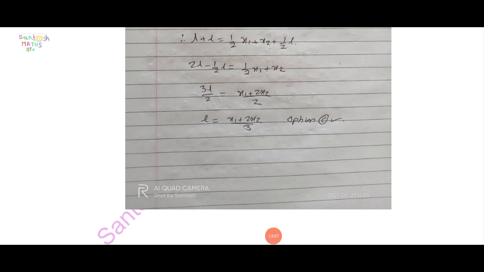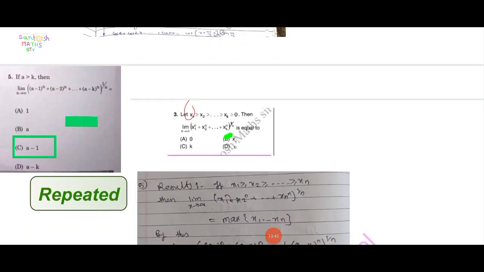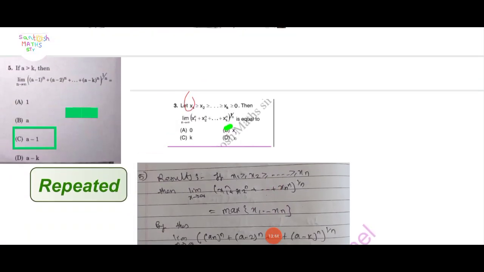Option C is correct: x1 plus 2 x2. Next question, question number 5. If A is greater than K,